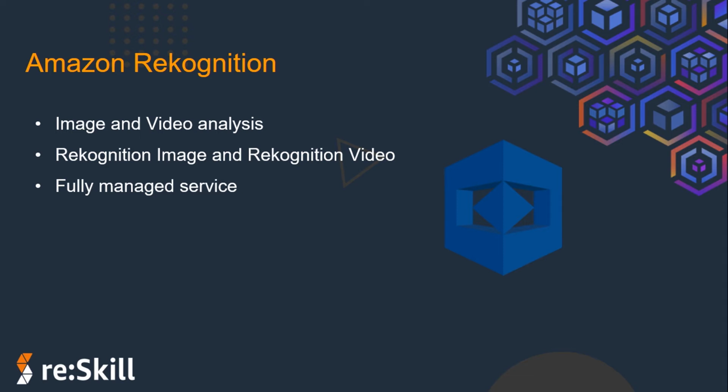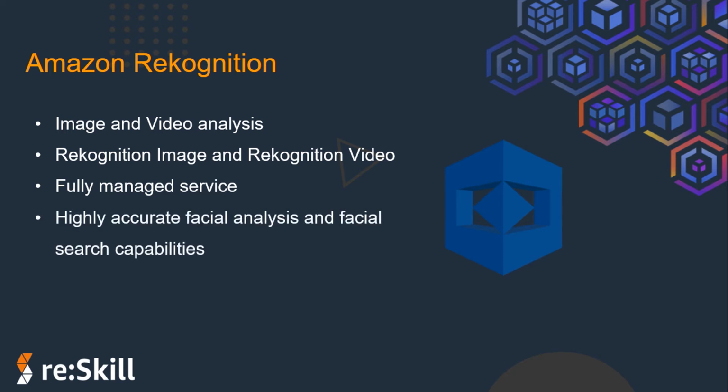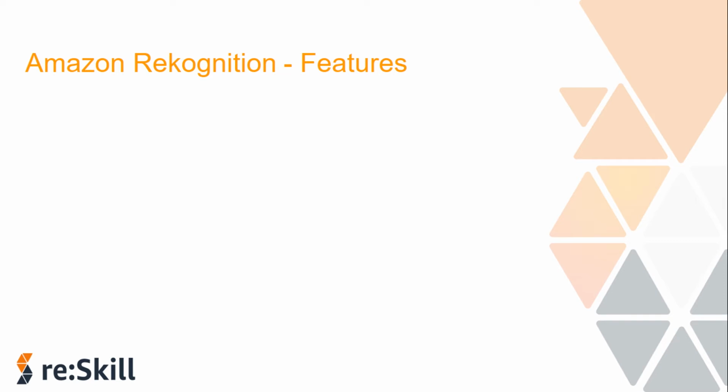Also, it's a fully managed service which can be consumed as an API, which provides highly accurate facial analysis and facial search capabilities. And then with Amazon Rekognition Custom Labels, you can identify objects and scenes in the images that are specific to your business needs. So about Custom Labels and a few more features of Rekognition, let's move to the next slide. As I told you, Rekognition Custom Labels is meant for finding objects and scenes in the images. So when Custom Labels are trained to detect your use case specific unsafe image content, they can detect unsafe image content specific to your use case.